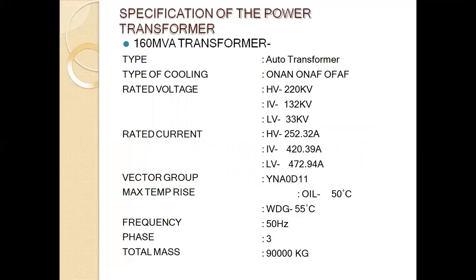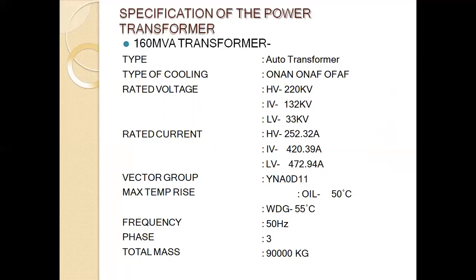Specification of the transformer: 160 MVA, 220/132 kV, type auto transformer, type of cooling oil natural, air natural. This is the rated voltage: HV 220 kV, IV 132 kV. Rated current, HV side 2.2, lower side 72.9.